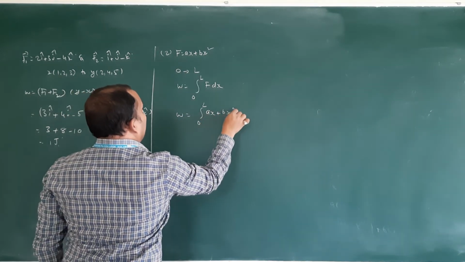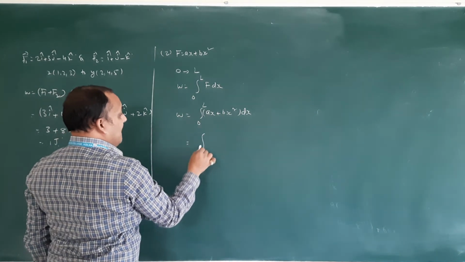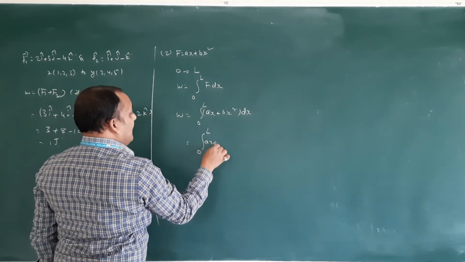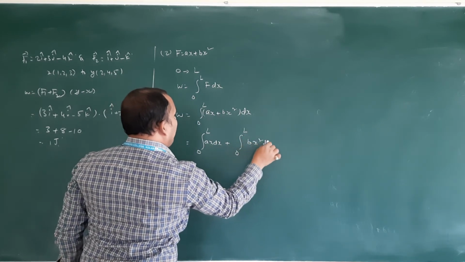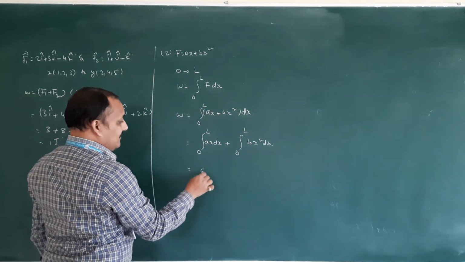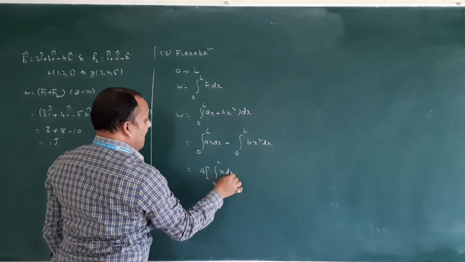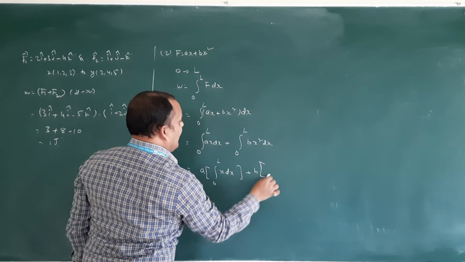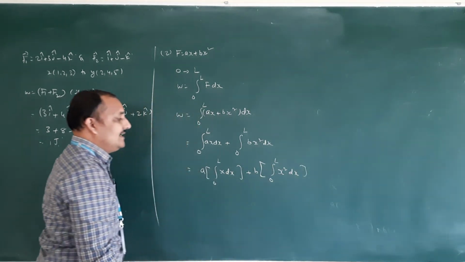So from 0 to L, F value is ax plus bx square, dx. This becomes a integral x dx from 0 to L, plus b integral x square dx.